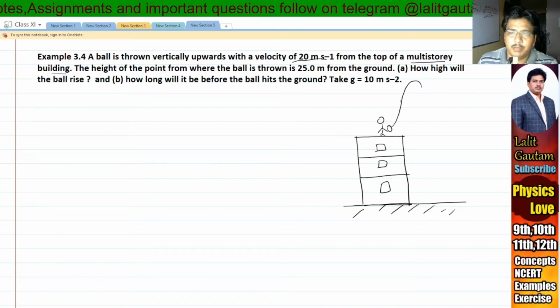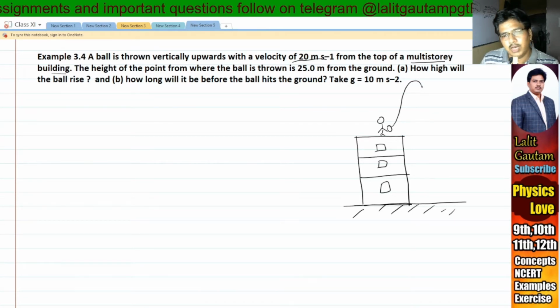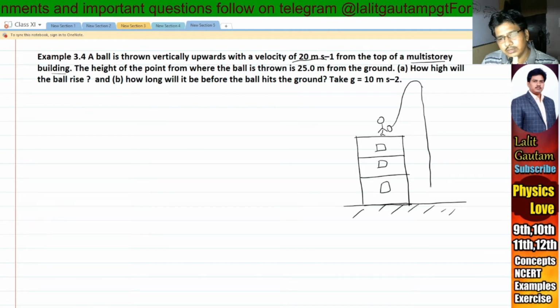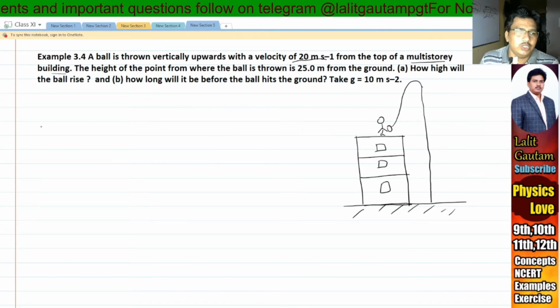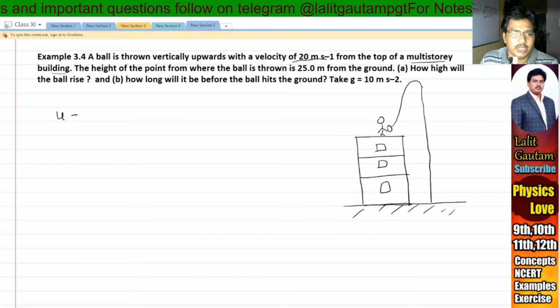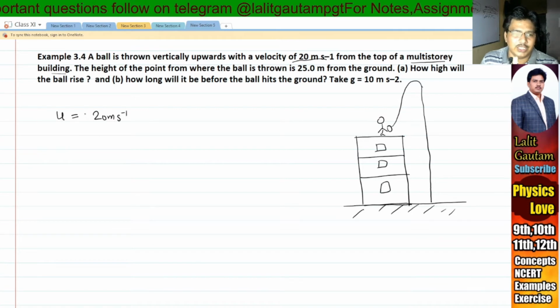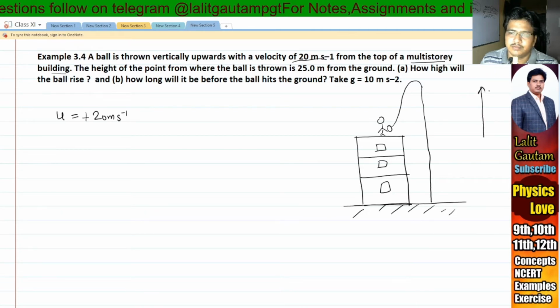So the ball will first achieve its highest height and after that the ball will hit the ground. So the initial velocity of the ball in the vertical direction is 20 meter per second. I consider this initial velocity as positive because initially the ball is thrown along the plus y axis.